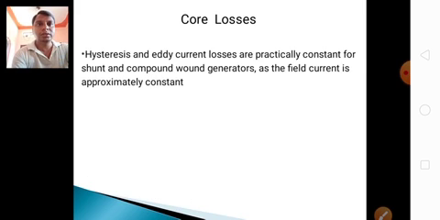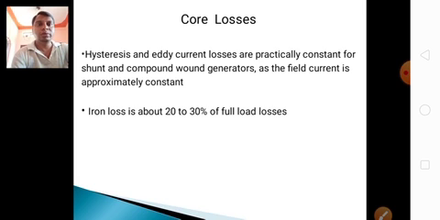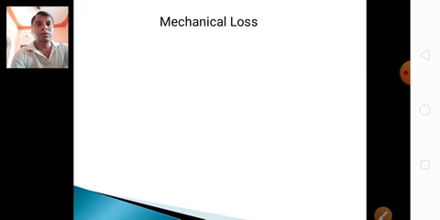Core losses, hysteresis and eddy current losses, are practically constant for shunt and compound wound generators. The field current is approximately constant. Shunt field losses are also constant. Iron loss is about 20 to 30% of the full load losses.